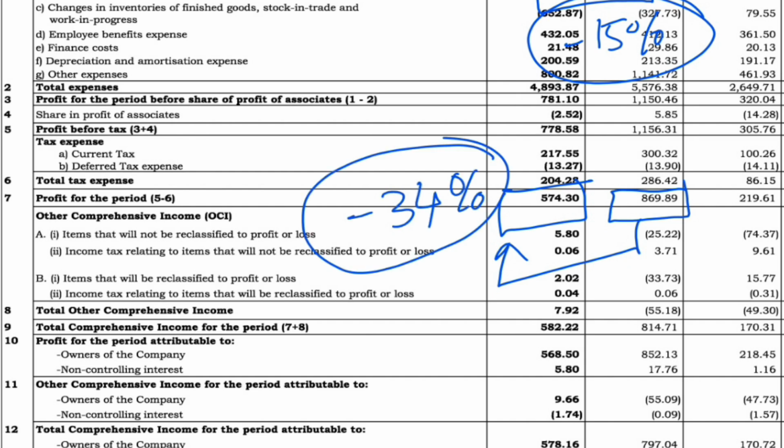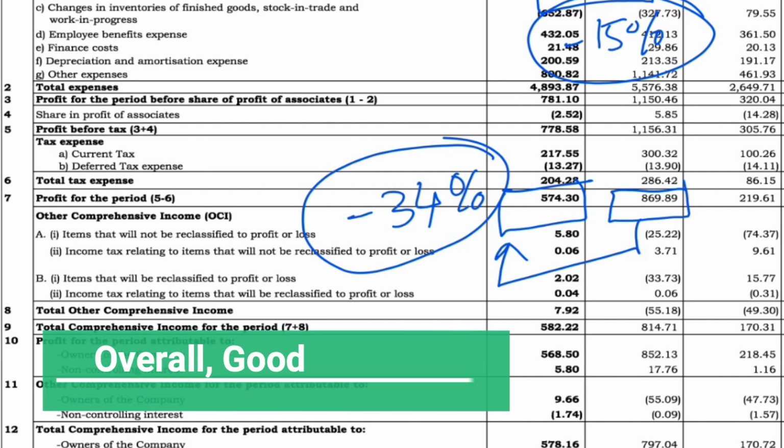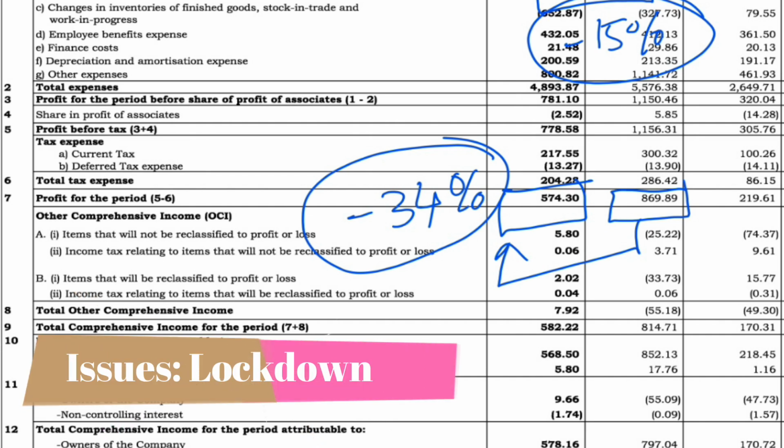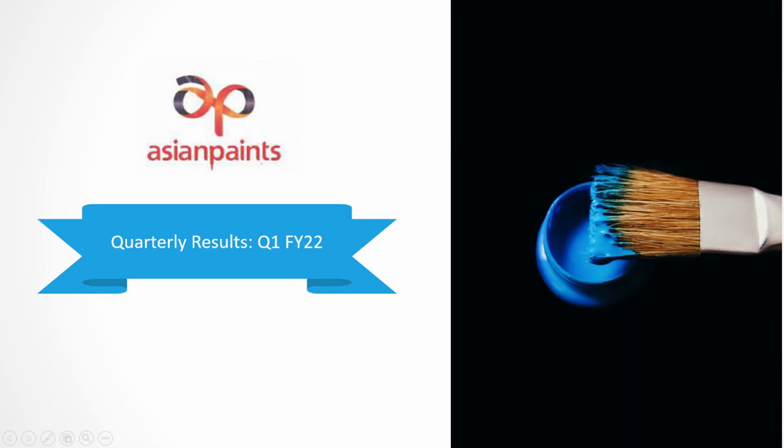So guys, it would be very interesting to see what the next quarter brings. Overall, compared to the last quarter, the result looks very good, very promising. Now in this case, we have to keep in mind the last quarter with which we are comparing. It may not be the best comparison, but overall the company has shown a very good result. And another thing we should keep in mind is that in this quarter there has also been some issue of the lockdown and the COVID second wave impact. Because of that, the revenue could be a little bit lower than expected. So nothing to worry about at this stage. We should keep an eye on the results coming forward.